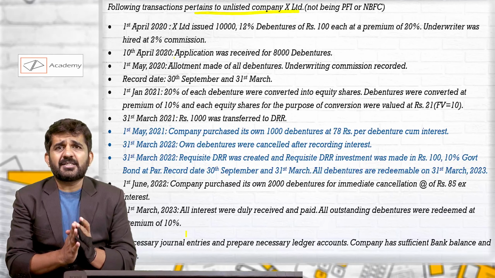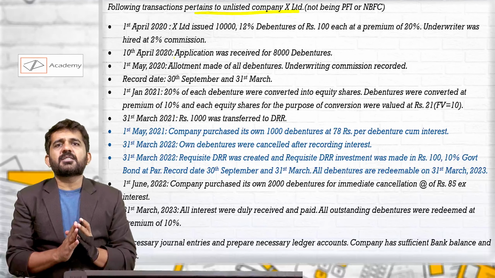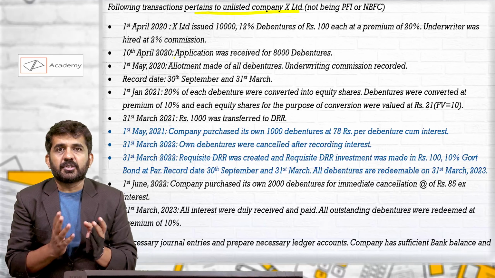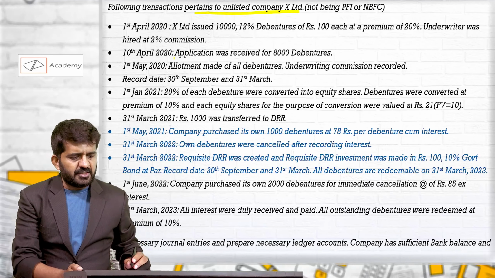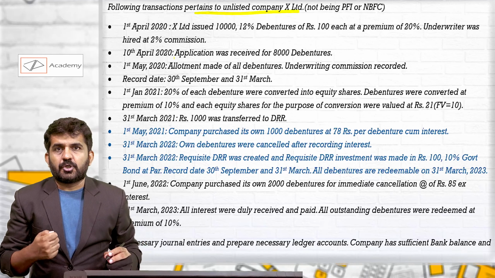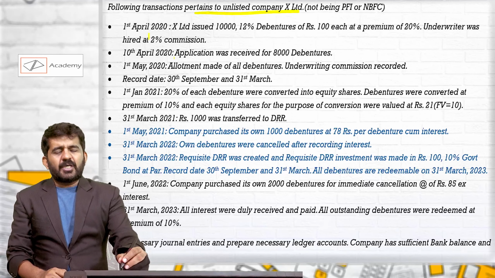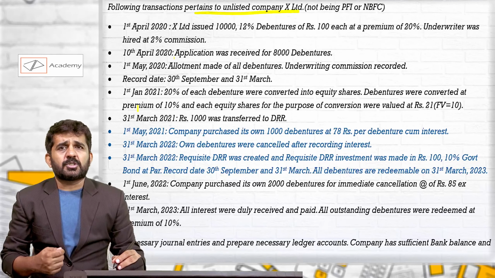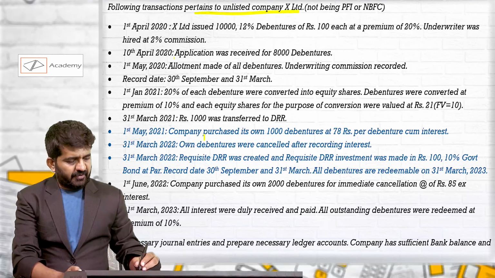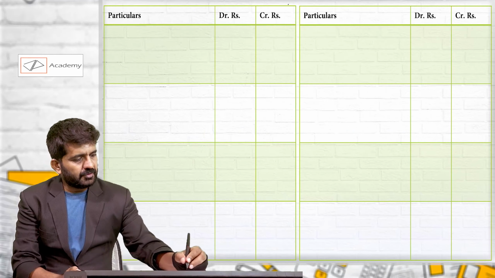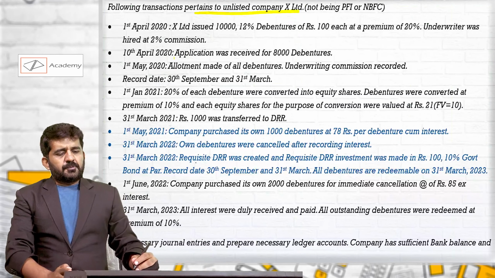So as far as bank account and profit and loss account are concerned, we can just prepare an extract because we don't know other information. We can just prepare extract. But we'll be passing journal entries for all 3 years, 2021, 21-22 and 22-23. So let us start with journal entry and also start preparation of ledger accounts for the year 2021. So this is year 2021. Let us pass journal entry.